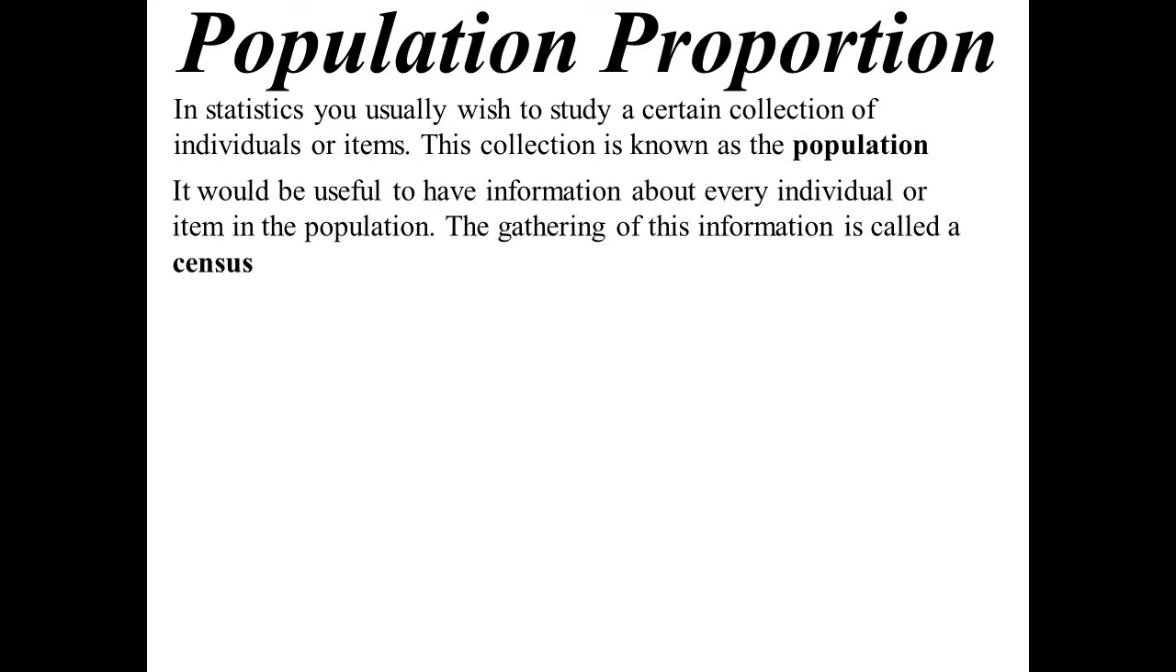The population proportion. Well, in stats, we usually want to study a collection of items. We want to gather data. That collection is known as the population. It would be useful to have information about every piece of data, so information about every individual item in the population. If you gather every piece of information, that's what we call a census.